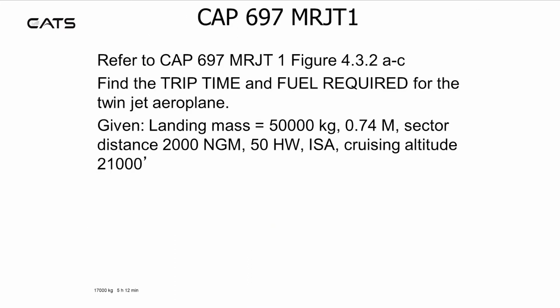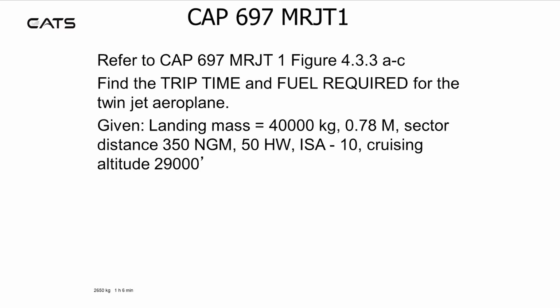Referring to CAP figures 4.3.2 Alpha to Charlie, find the trip time and fuel required for a twin-jet aeroplane with a landing mass of 50,000 kilograms, 0.74 Mach, sector distance of 2,000 nautical ground miles with a 50 knot headwind, ISA, cruising altitude 21,000 feet. Using the figures, you should find 17,000 kilograms, 5 hours and 12 minutes.